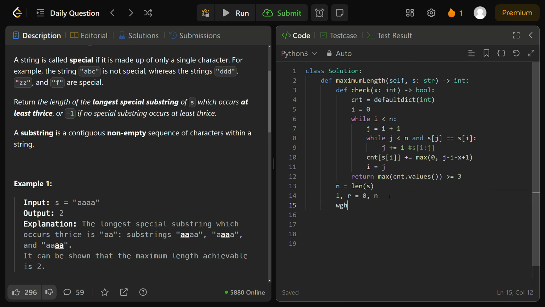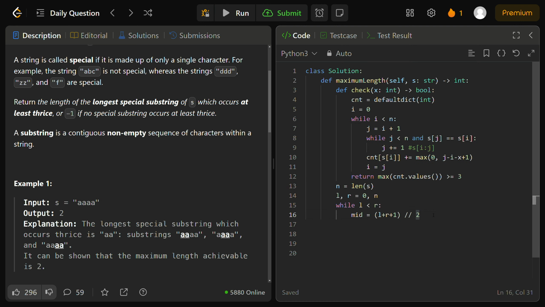So now, this is pretty standard for binary search: while L is strictly less than our right pointer, we want to initialize the middle index to be the sum of the 2 pointers divided by 2. This is simply going to be L plus R plus 1, integer divided by 2, to get that true middle value. We're performing this binary search and initializing the middle point, which represents the current length that we have to check using our check helper function. That's the whole point why we coded this up.